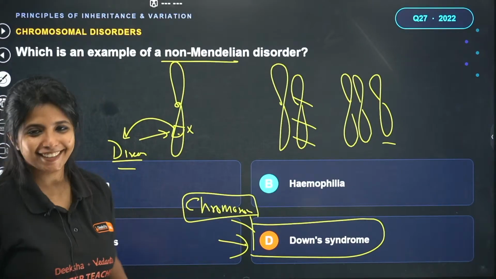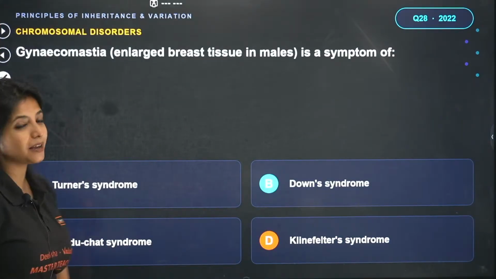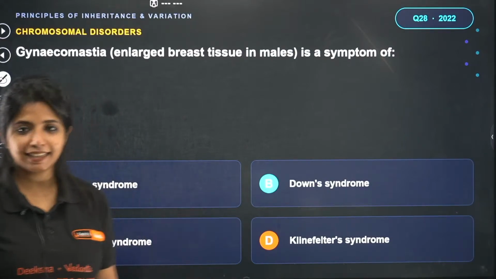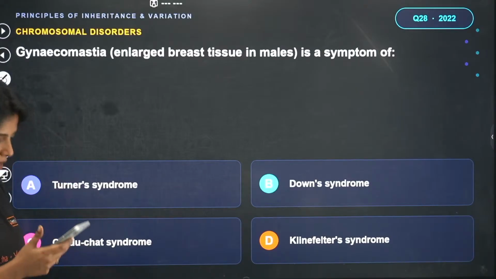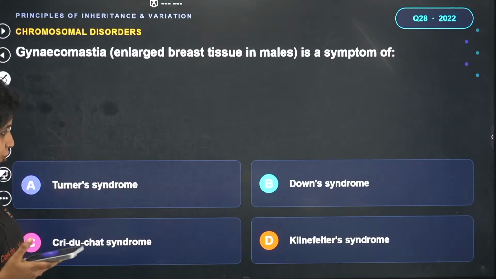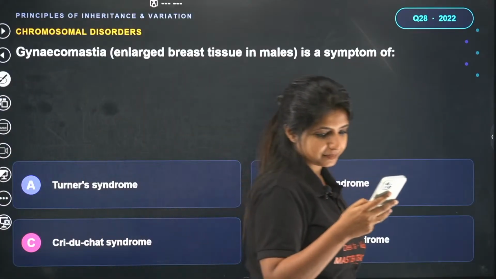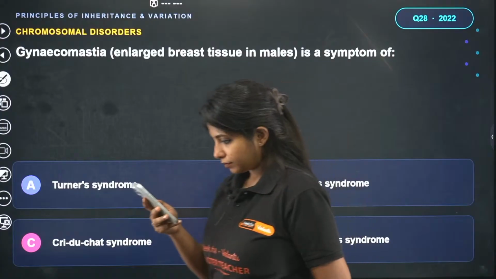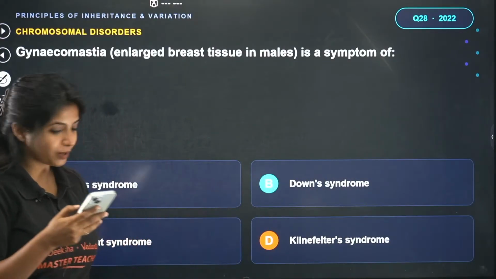Yes, perfect. So, going ahead with the next question. Gynecomastia or enlarged breast tissue in male is a symptom of. Any idea? Gynecomastia is a symptom of what? Turner syndrome, Down syndrome, Klinefelter syndrome, or Klinefelter syndrome. We did this question again, but still you can try. Ullas says the answer for this question is going to be D.